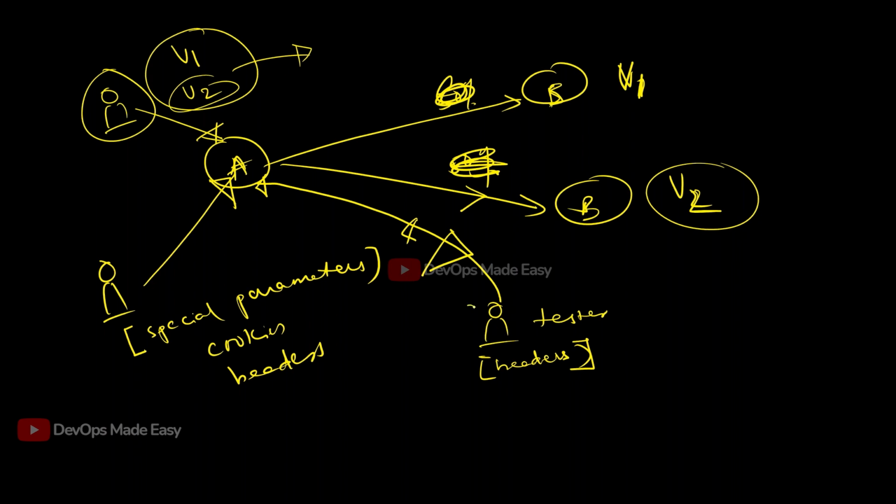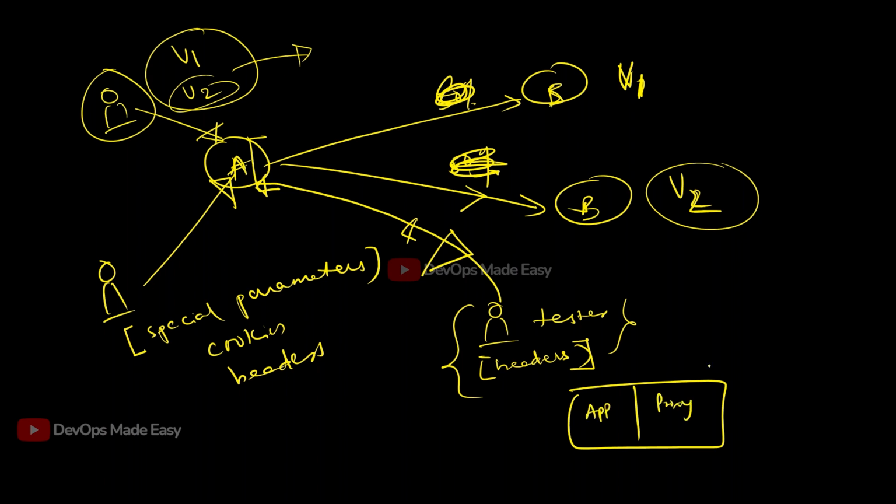But where this header reading and traffic management is happening, it is not at the core microservice of B. We have two containers in A, the app container and the proxy container of A. All these configurations I'm only doing at the proxy level, because the main application container's traffic is being intercepted by this proxy. So I configure the proxy in such a way that it can send the data to different instances depending upon user-specific parameters. Even this we are going to see in the demos.